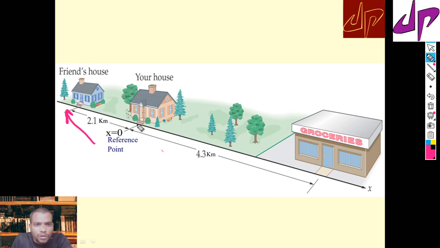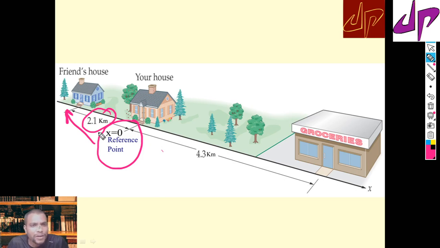Now, I have taken your house as a reference point because to describe motion, what does it mean to describe motion? Suppose you want to say how far you are moving from your house to your friend's house. Here it is 2.1 kilometer. So how can I measure the 2.1 kilometer?